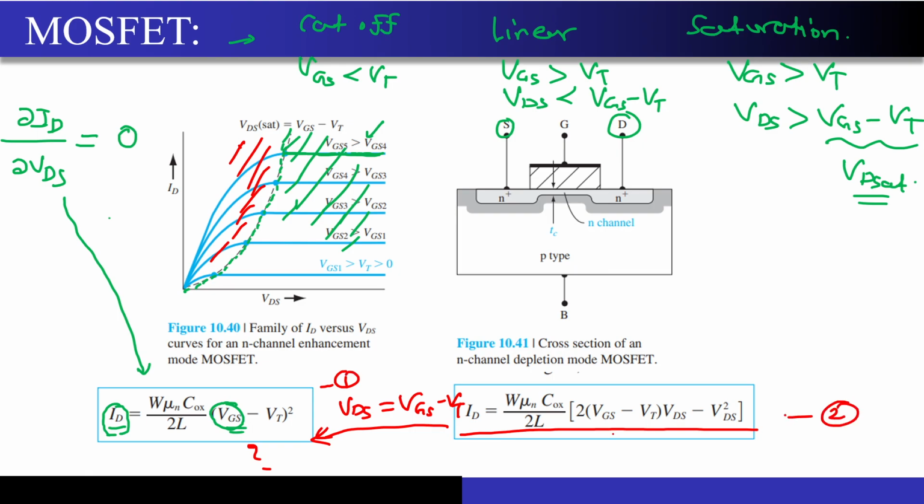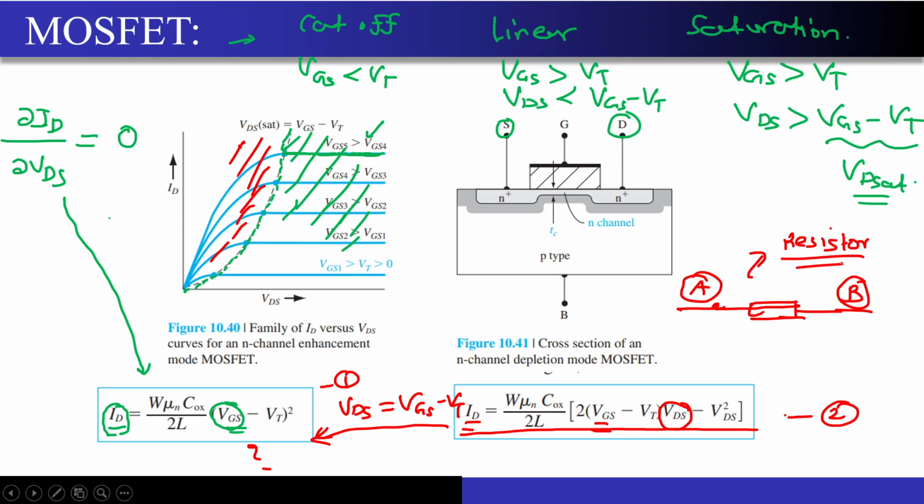Over here, what you are seeing is that the current ID is not only dependent on the other terminal, but it is also dependent on the VDS. If I have two terminals A and B, the current flowing between these two terminals is also dependent on the voltage that I am applying between them. And you know that this behavior is represented by a simple resistor from Ohm's law.